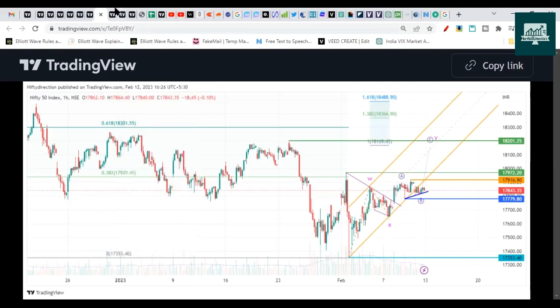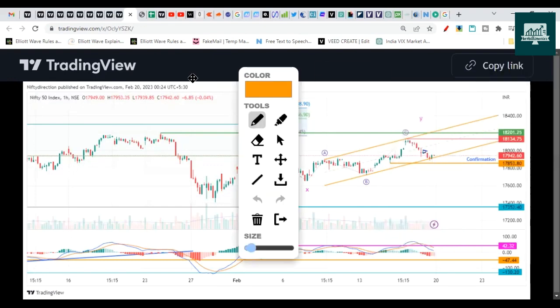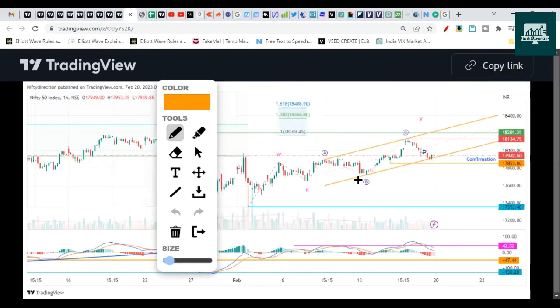I will show you the modified version of this chart. So this is the chart after last week's move. We expected more drop towards this low as an expanded flat correction, but it reversed from here, from 17,720 odd levels. So there is a chance that this is A wave, this is B wave, and wave C could have completed here and we could already have started the drop.